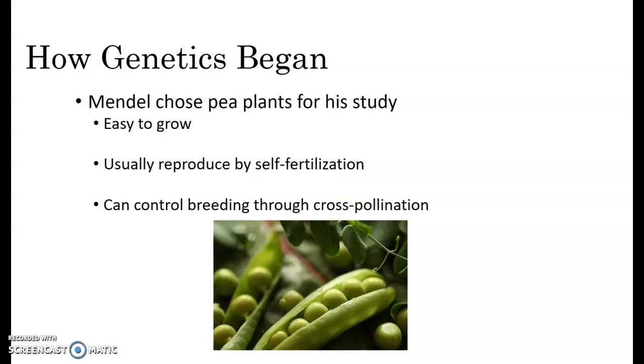They usually could just fertilize each other, but Gregor Mendel figured out he could control which plants bred through something called cross-pollination. For example, if he wanted to cross peas that were yellow with peas that were green to see what happens, he could do that himself.